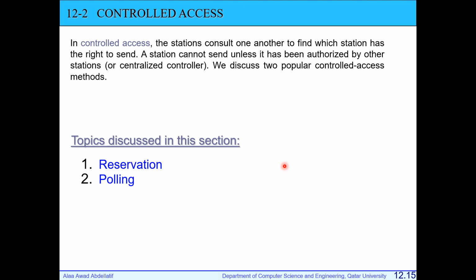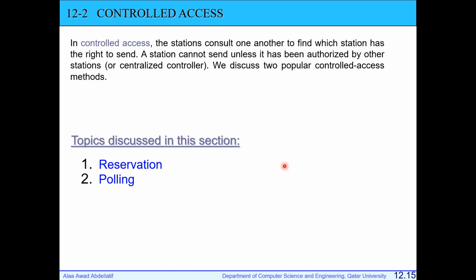If you remember from the beginning, we said that the multiple access technique in this chapter is divided into three categories. The first category is random access, and under this category we studied Aloha, slotted Aloha, pure Aloha, carrier sensing with collision detection and collision avoidance. All this was random access technique.